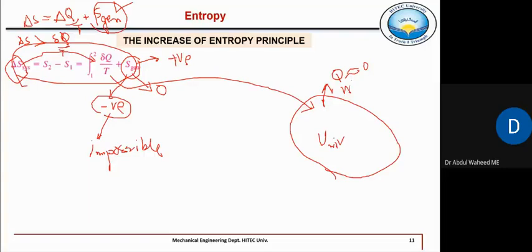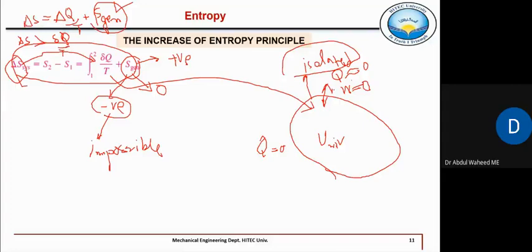So if we apply this equation to this universe, across which there is no energy transfer, no heat, no work transfer, it means that we are talking about an isolated system, across which no energy transfer is happening and no mass transfer is happening. And what is the example of an isolated system? It is a universe, for example. So for an isolated system, Q is exactly zero, because there is no heat transfer. There is no energy which is transferred, right?